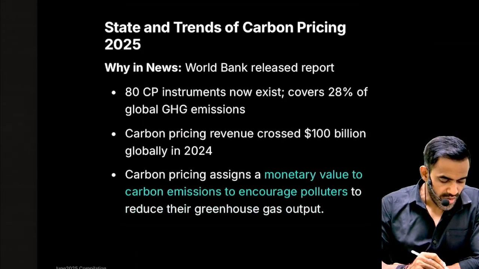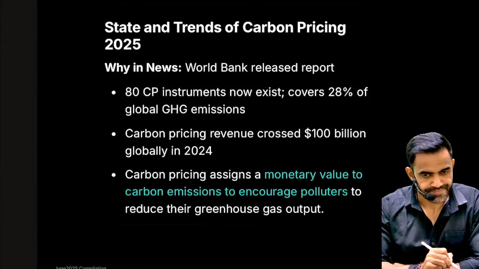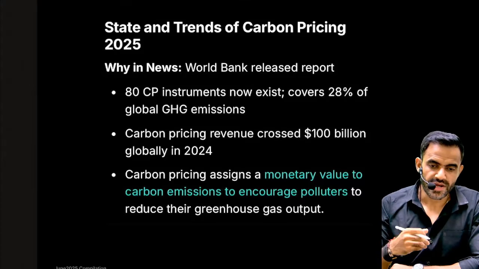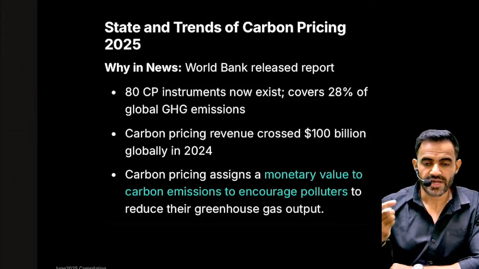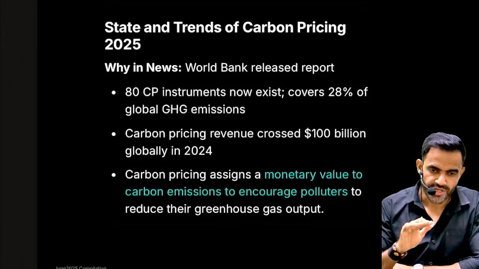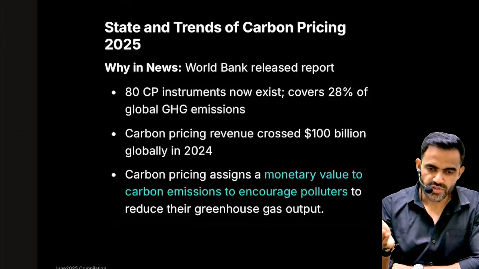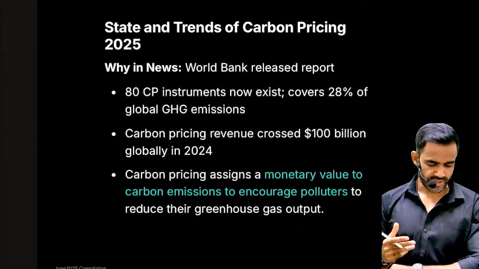Okay, next is state and trends of carbon pricing. Carbon pricing basically means you are allowed to emit only a fixed unit of carbon. Let's say you are allowed to eat only 5 chocolates per day. If you need to eat more than that, you need to pay extra money for that. If you are eating less than that, you can sell those extra. Let's say 5 were allowed, you ate only 3, so you have 2 surplus, you can sell them. Similarly, now replace the chocolate with the carbon. That is how the carbon market functions.